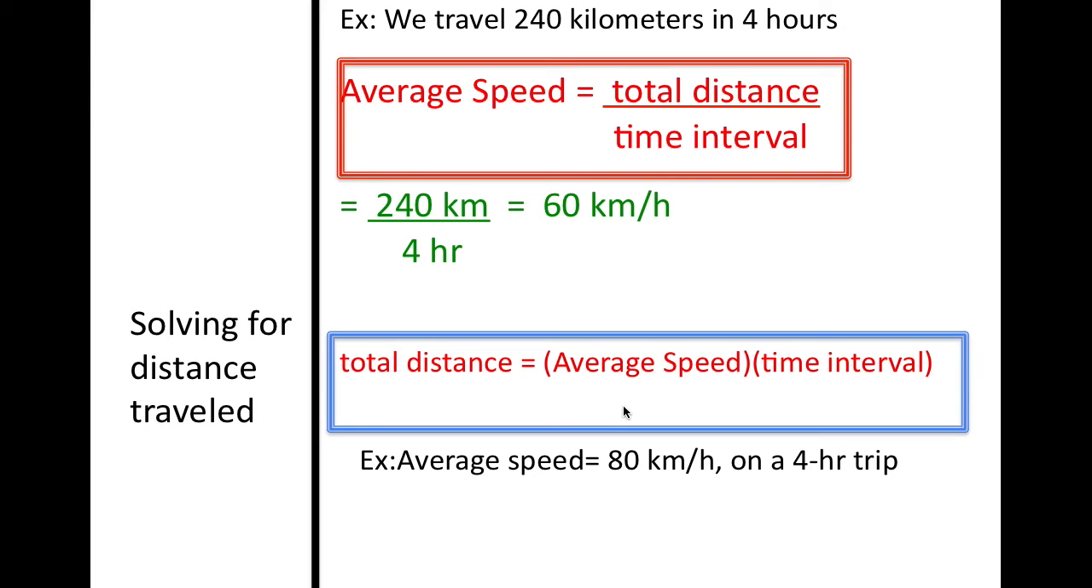So for an example, if you have an average speed of 80 kilometers per hour and your trip was 4 hours, all you would need to do is multiply those two numbers and you would get the amount of distance that you traveled in that time period. And in this case, it would be 320 kilometers that was traveled.